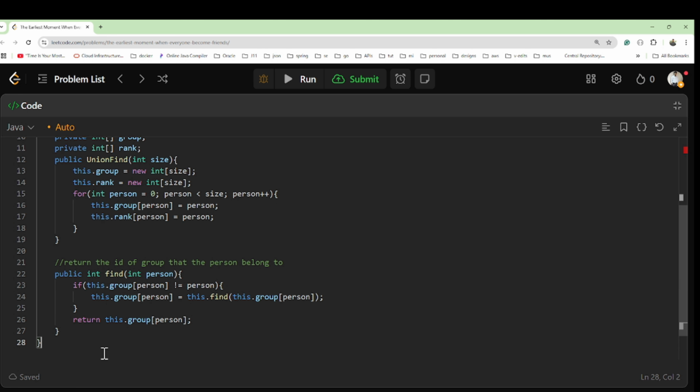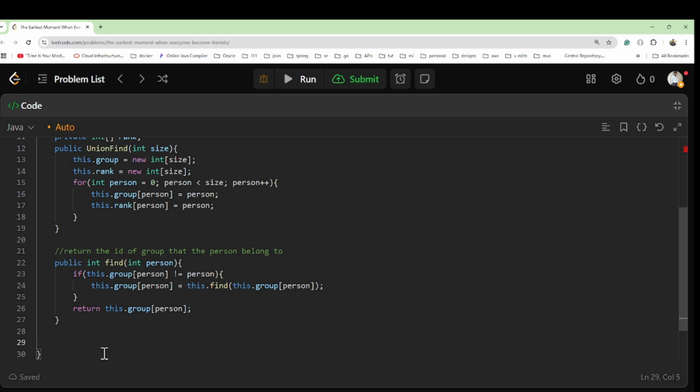Similarly, we will create a union function, because the union find data structure contains two methods, the union and the find method. Why will we create this one?